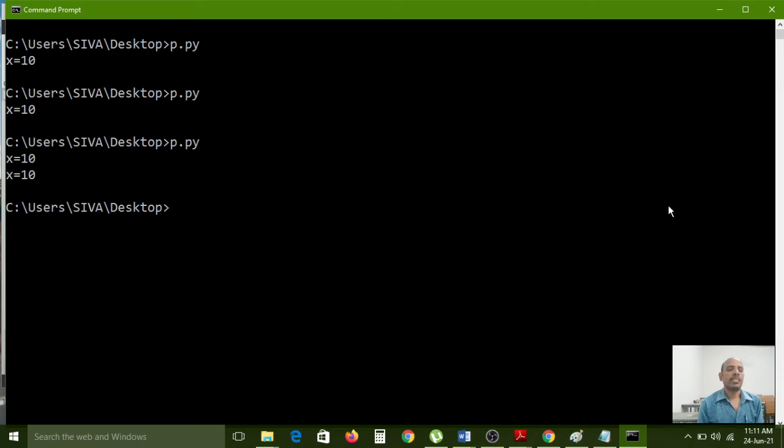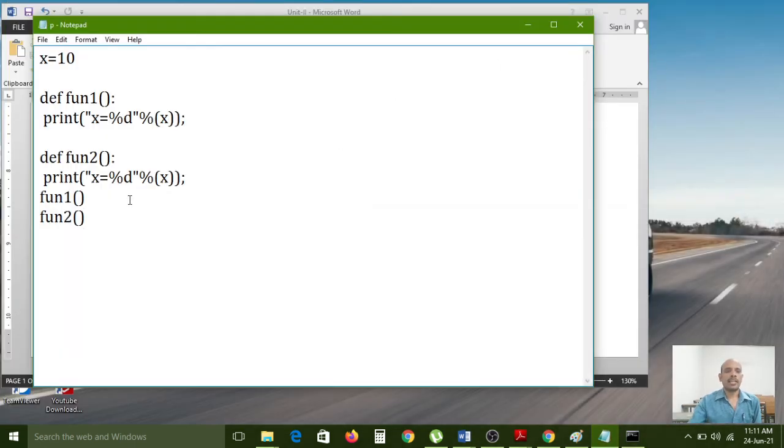So now I am calling this second function also. So x = 10, x = 10. These two functions are accessing the x variable because it is available outside of the function. So the x variable's lifetime is available during the entire program execution. Each and every function can directly access the x variable. So here the x variable does not contain any protection, nothing but security.